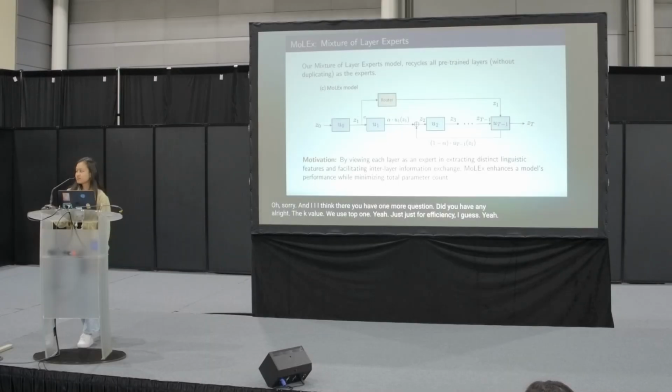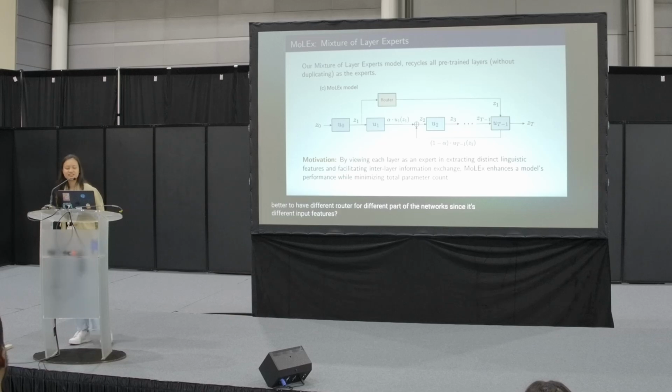Maybe I have one question. Do you use one router with the same set of parameters for all the decisions, or do you think it's better to have a different router for different parts of the network, since the input features are different? Yes, we also experimented with that. For most of the tasks, we use one router shared among all the layers. But there are some tasks that could be more difficult for the model to learn, and on those we do use individual routers, and we see a performance improvement. So maybe individual routers could be better, but I just wanted to minimize the total parameters that we need to train.